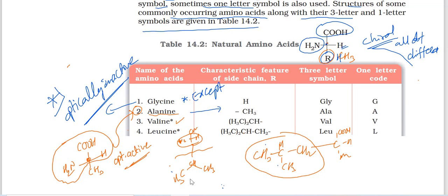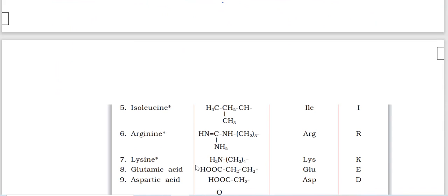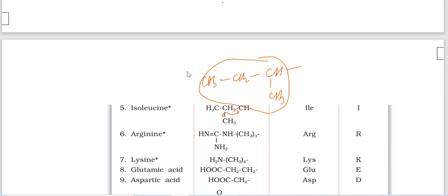Then isoleucine. Next, isoleucine is there. In leucine and isoleucine, this group should be attached here. There is a print mistake. CH3, CH2, CH3. This is the R group. This is isoleucine. It is similar to leucine. This methyl group is here. That's the only difference. This is leucine. This is isoleucine. Just this methyl group here.